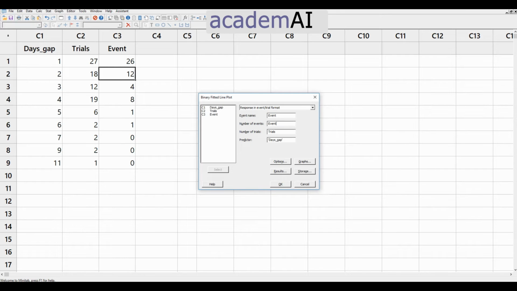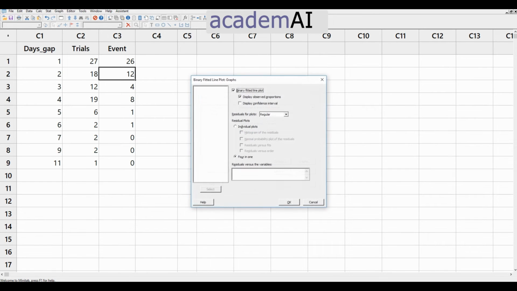So whatever number of days after maintenance we test the startup will impact whether the good startup happens or not. Here we're trying to test the relationship between the days gap and whether the event of good startup happens or not. So it is an impact on the probability of the event, right? Let us look at the graphs. We need to check the residuals of this model.